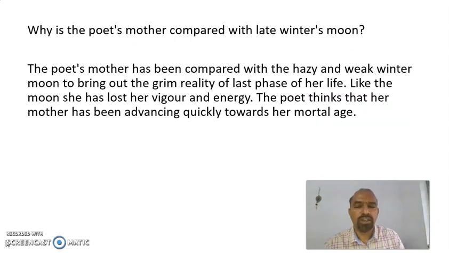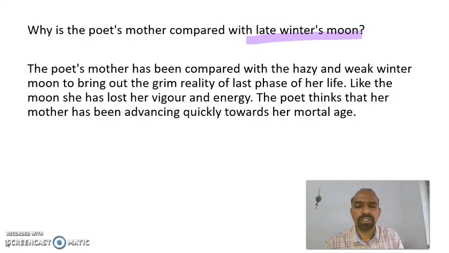The question is, why is the poet's mother compared with the late winter's moon? The answer is, the poet's mother has been compared with the hazy and weak winter moon to bring out the grim reality of the last phase of their life.